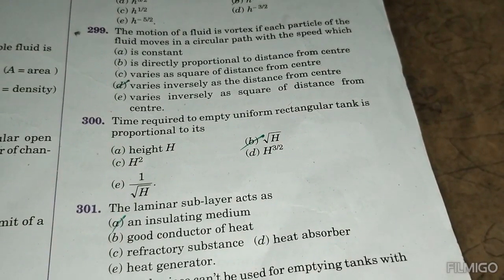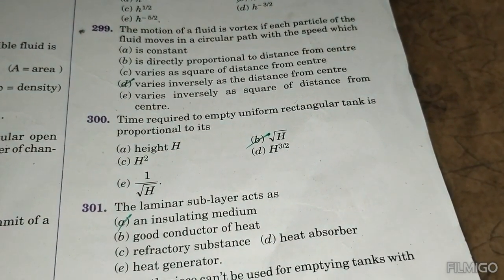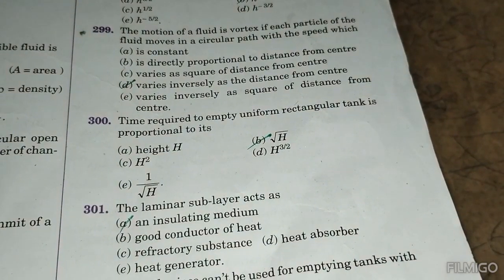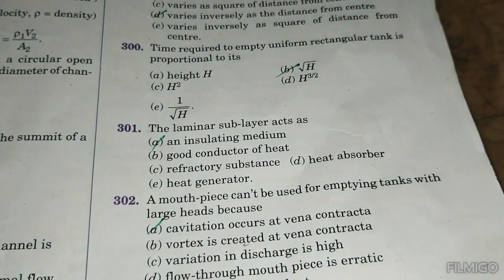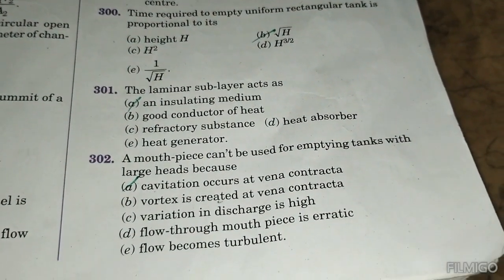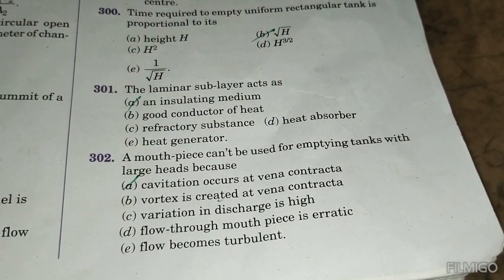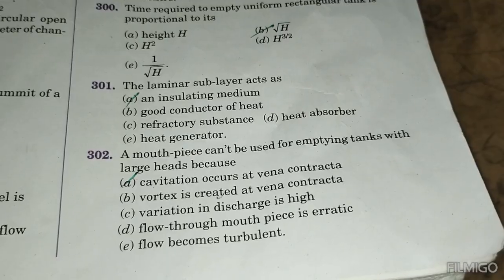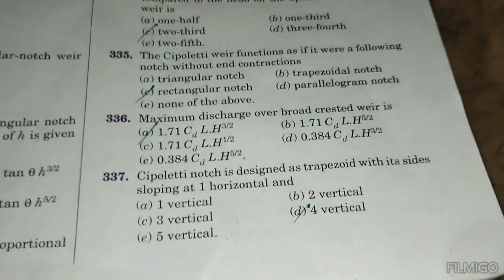Time required to empty a uniform rectangular tank is proportional to root h. The laminar sublayer acts as an insulating medium. A mouthpiece can't be used for emptying tanks with large heads because cavitation occurs at the vena contracta.